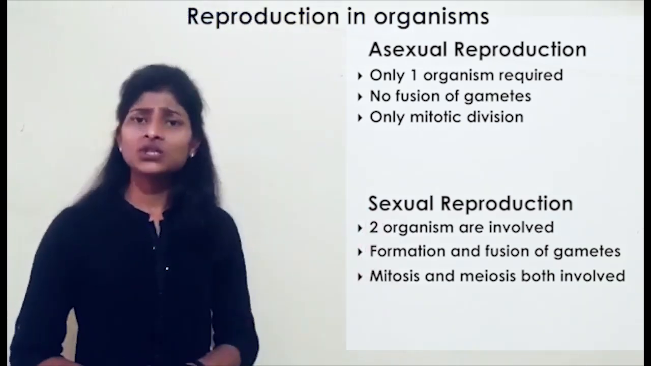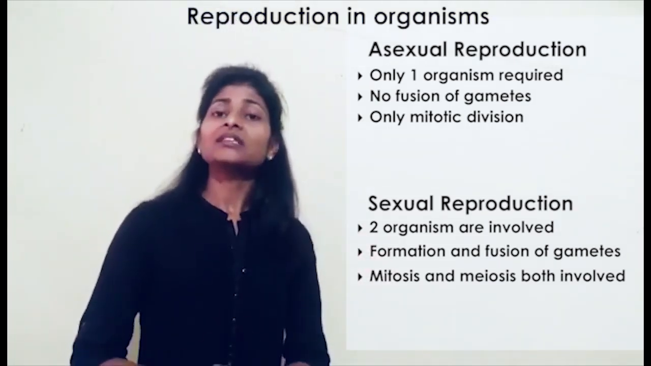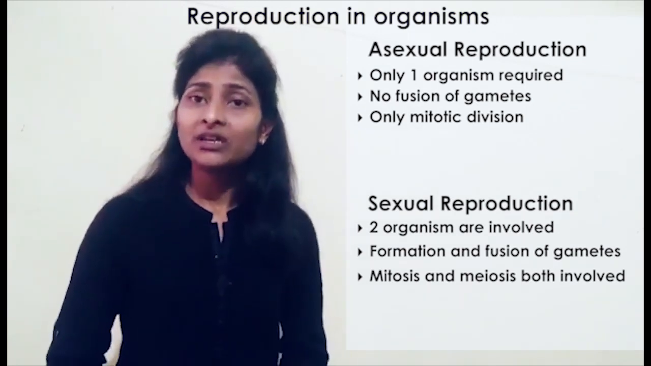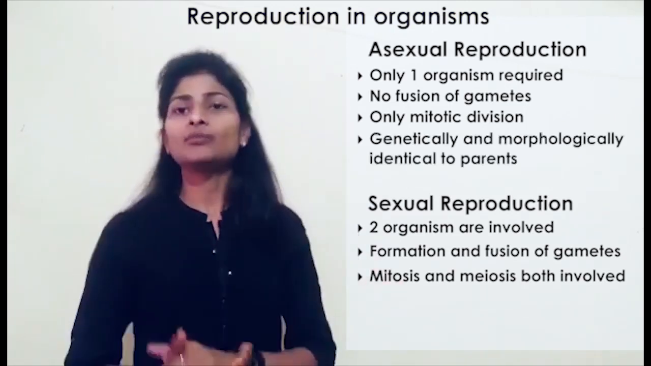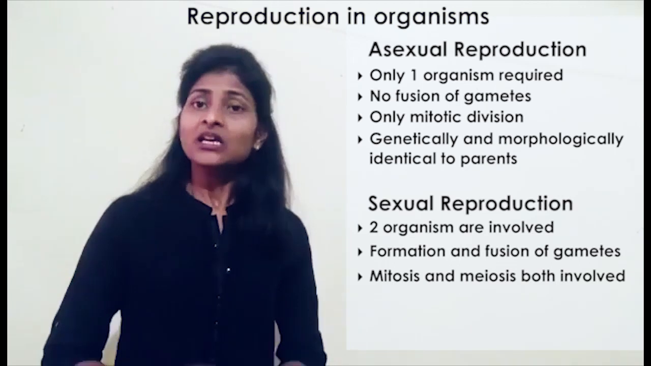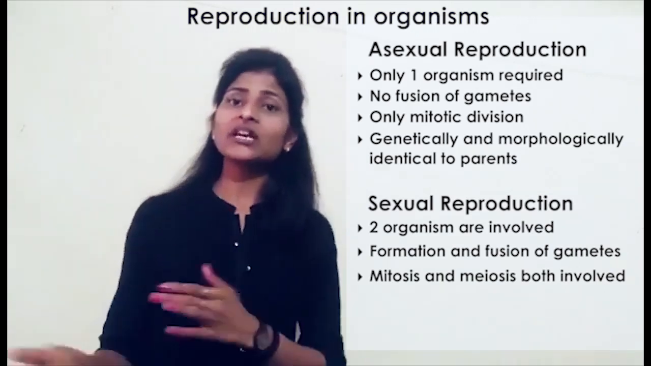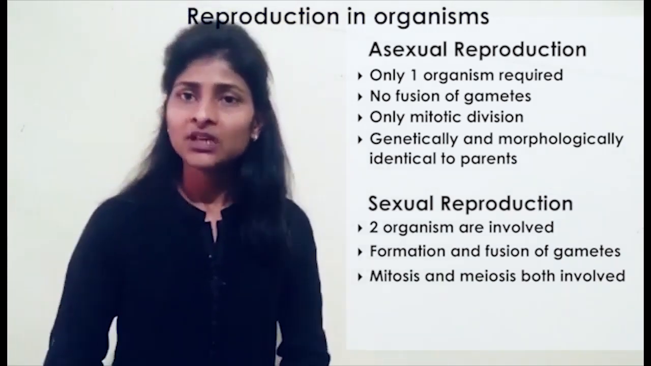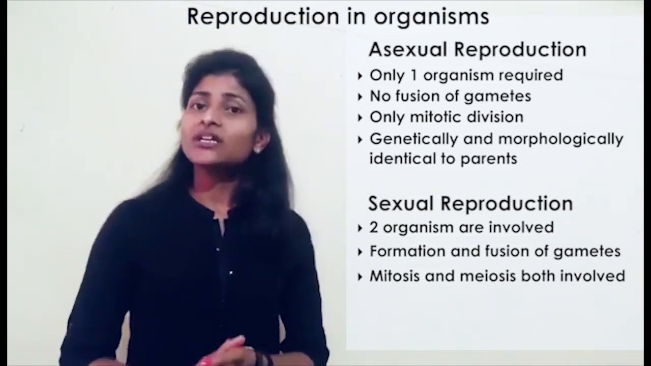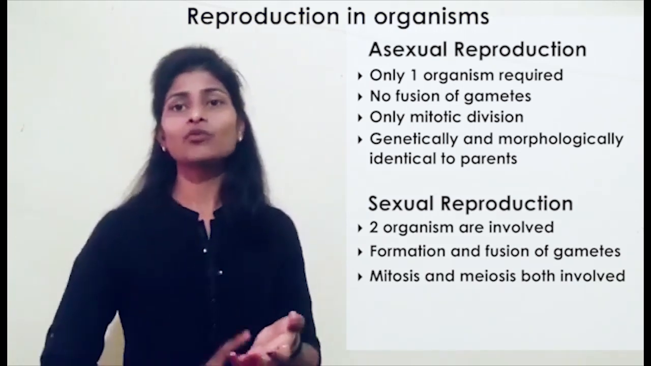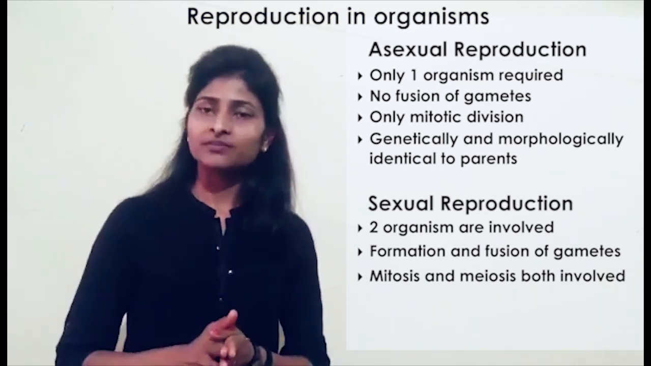The last point of differentiation is, as there is only the requirement of one parent and there are no chances of gametic fusion, all the resultant progenies are identical to their parent body. That is why these identical offsprings are called clones, just because they are totally identical to their parent body. Basically, the term clone stands for the progeny or individual which is genetically as well as morphologically similar to the parent organism. So those are clones.